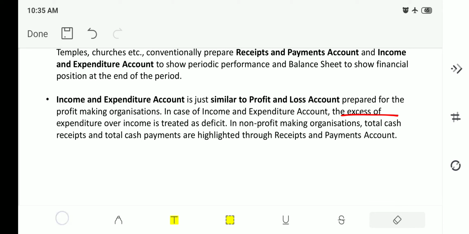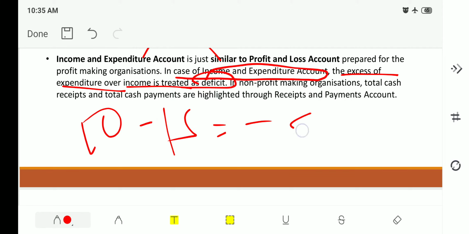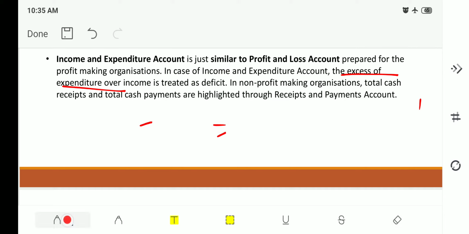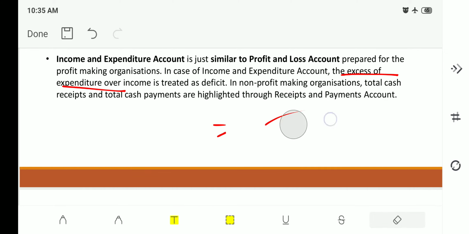In case of income and expenditure account, that is in NPO, the excess of expenditure over income is treated as deficit. See, if income is 10 rupees and expenditure is 15 rupees, it is minus 5 rupees remaining. That means it is deficit. But where the income is 15 rupees and the expenditure is 10 rupees, the remaining 5 rupees is called surplus. Where is it used? It is used in non-profit organizations.